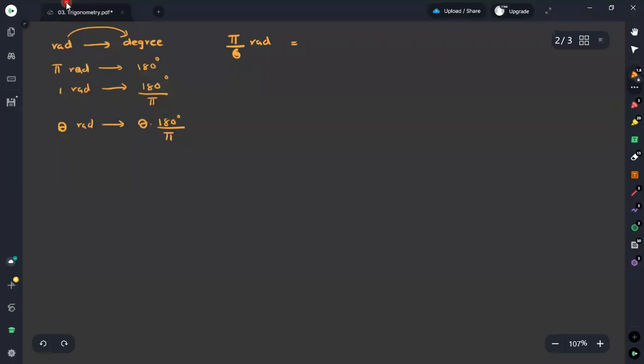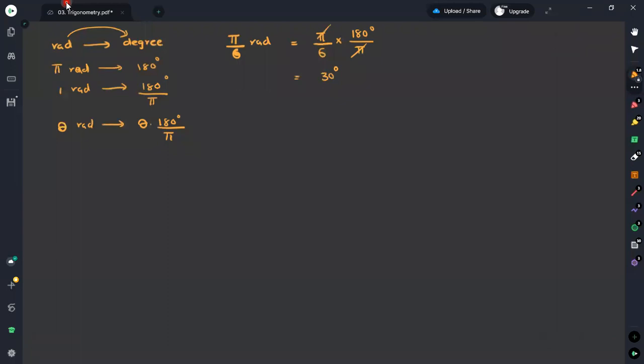Instead of theta, we substitute the angle which is given, and it has to be multiplied with the 1 radian equality: 1 radian equals 180 over π degrees. Therefore, you get 180 over π degrees. The π will be cancelled out, and then you will get 30 degrees.